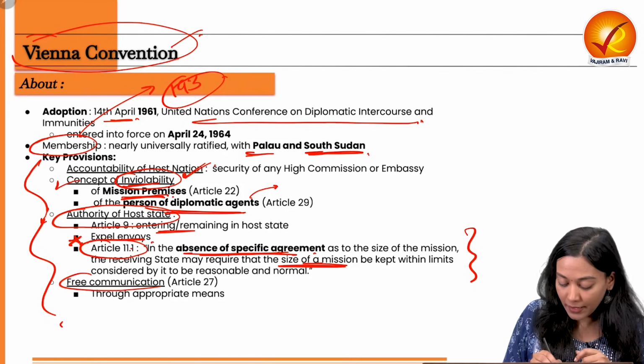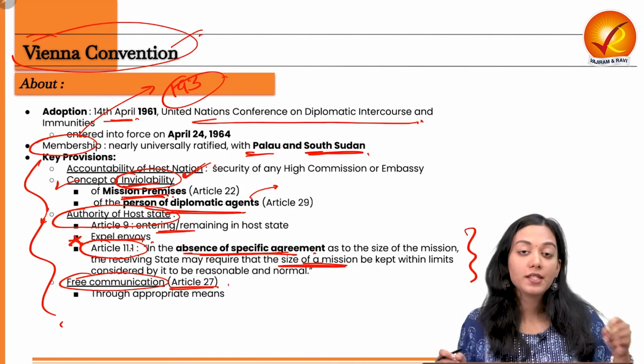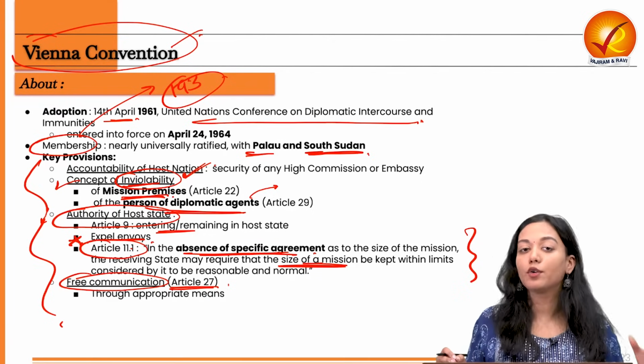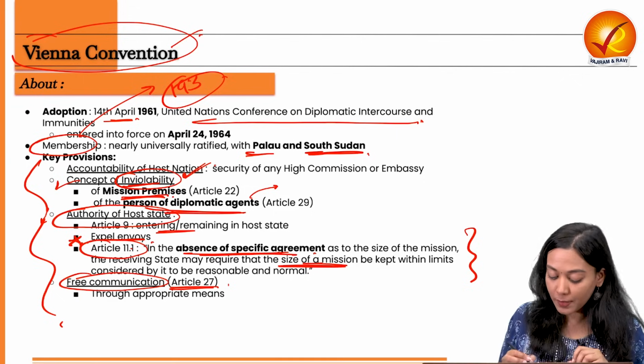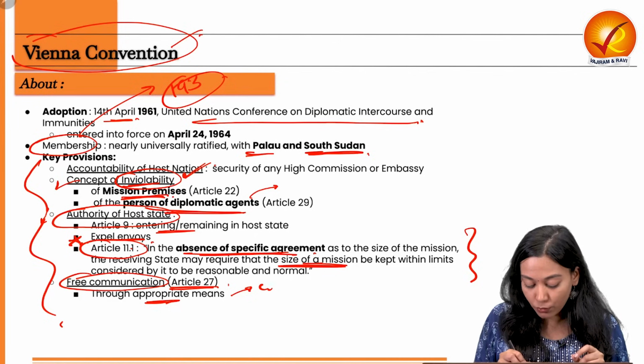Next is the free communication, which is given under Article 27. So the diplomats that are working in the host nation, in whichever condition they are, whether in a warlike scenario or in a peaceful scenario, have the permission to communicate through appropriate means. This could be through the form of couriers, through the form of codes.